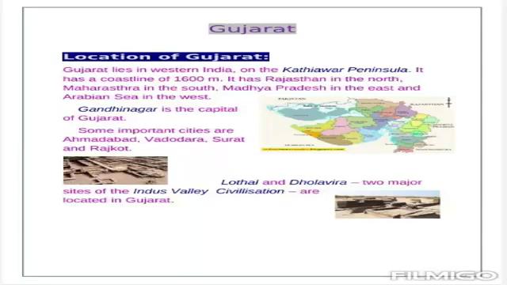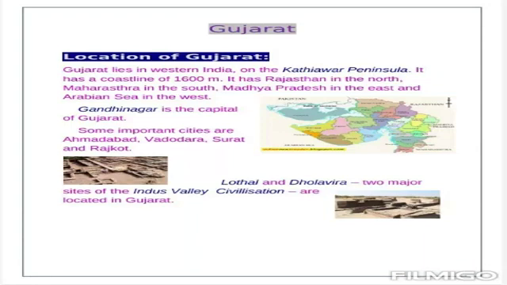So boys, at first you open the book page number 64 and you can see there is a state, that is Gujarat. So at first we know about the location of Gujarat. Gujarat lies in western India on the Kathiawar Peninsula. It has a coastline of 1600 meters. It has Rajasthan in the north, Maharashtra in the south, Madhya Pradesh in the east and Arabian Sea in the west. So boys, remember this point.